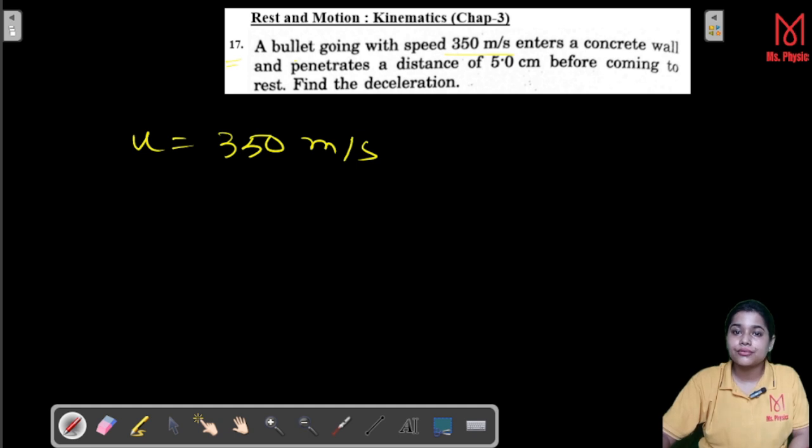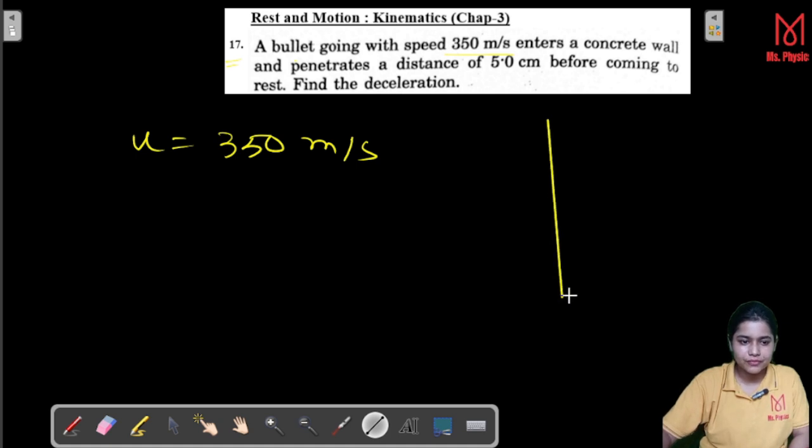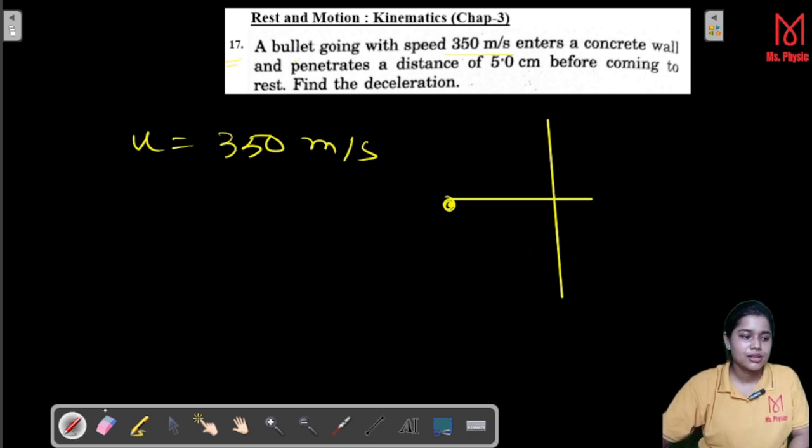It enters a concrete wall. That means if I draw it, this is your concrete wall, a bullet is here which is going and penetrates a distance of 5 centimeter into this wall.